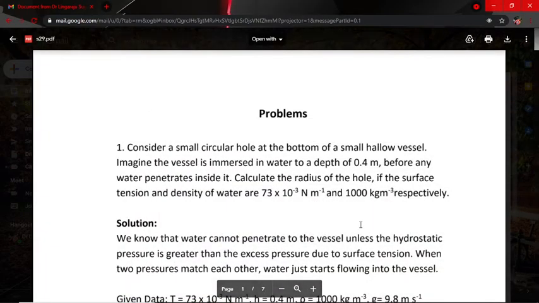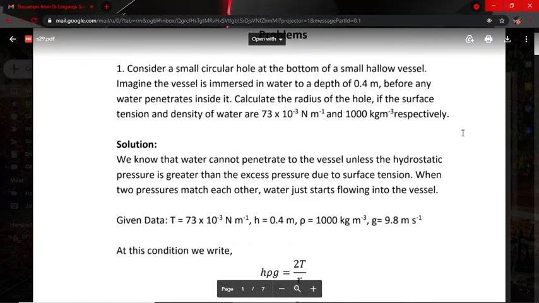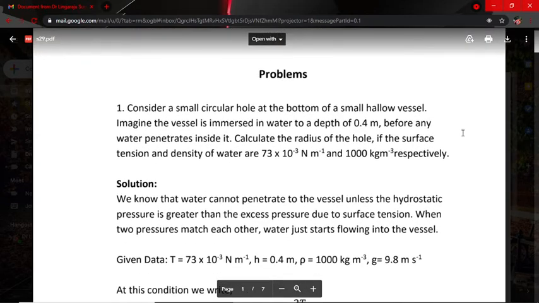See, this is the first problem. Problem number 1. It carries 5 marks. We have to properly understand the problem, then what is the required formula for this problem, so we can get the idea. Then knowing that, what are the given data? What items do we have to substitute? What are the constant values given? Knowing all these things, we can solve the problem.